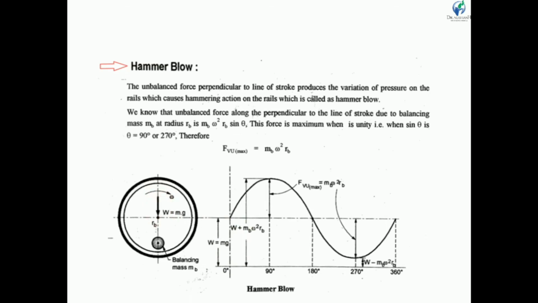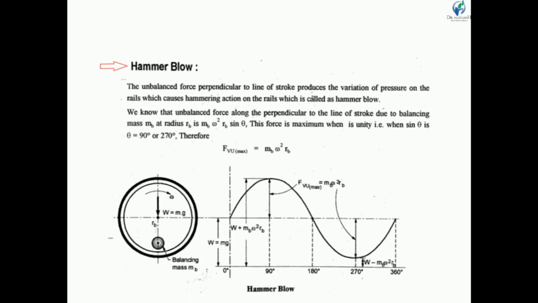When the crank rotates through 90 degree, this force becomes maximum, and it is also acting in the downward direction. So the total force acting downward on the rail when the crank is at 90 degree is w plus mb omega square rb.